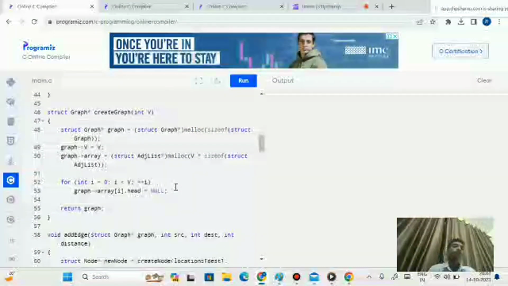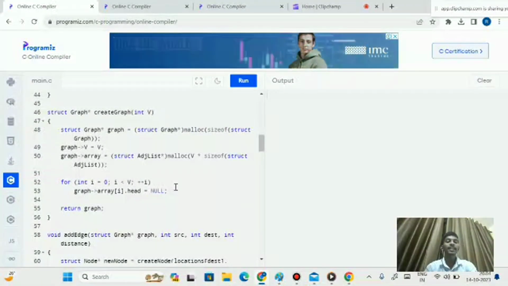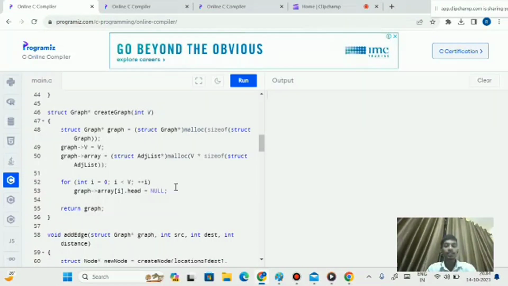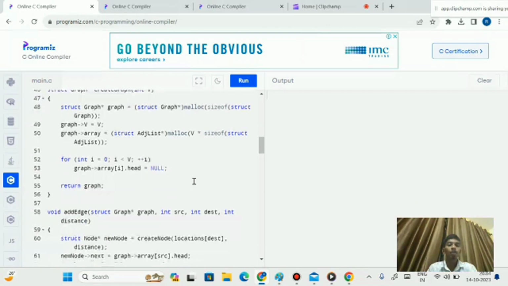And coming to the next part, this struct graph pointer will create a graph with V vertices, and it allocates memory for the graph, and it initializes the adjacency list for each location to null.